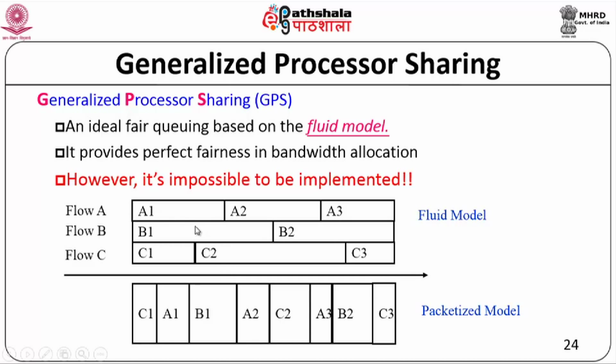So if I have A1 going on flow 1, B1 on flow 2 and C1 on flow 3, A1 will use up to this time, then A2 over here, A3 will use up this time and so on. So A1 will get over at this point of time, B1 will get over at this point of time, C1 at this point of time and so on.